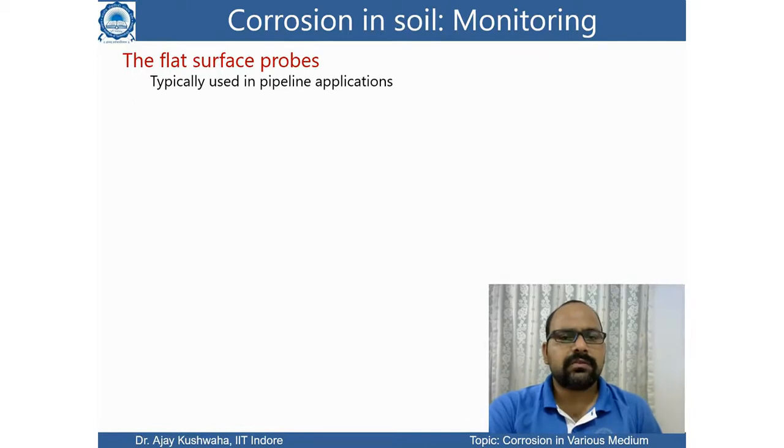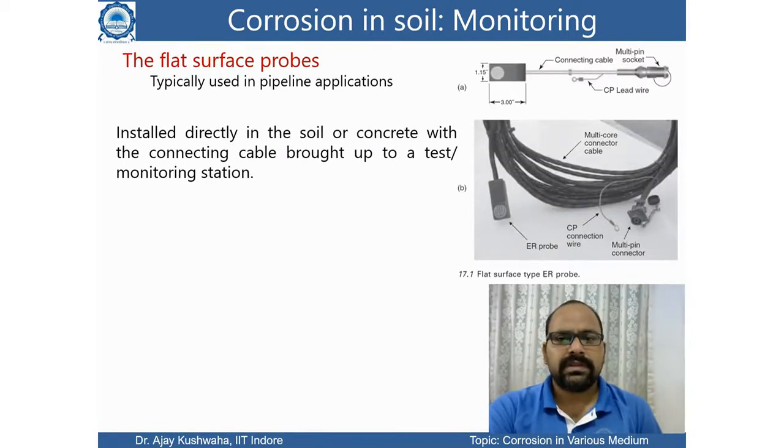And the structure could be, let's say, the flat surface probe typically used in pipelines. We can see here, this is the probe. If you see figure A, this circle is that particular material, and then it is connected with the cables. This is the overall flat surface type electrical resistance based probe. You can say it has multiple core connected cables, because you may have to connect multiple probes in different places, and then you can connect them together.